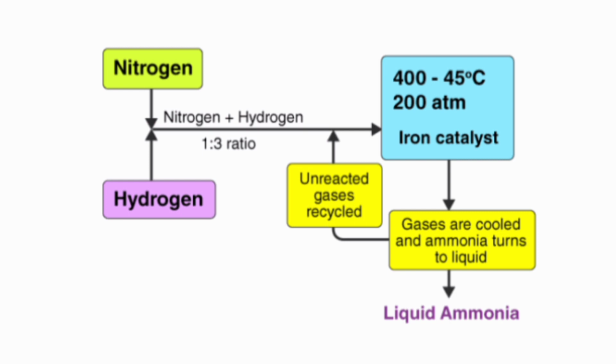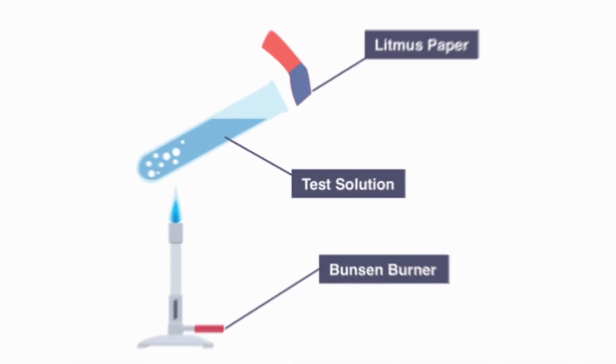34 degrees Celsius. And the unconverted nitrogen and hydrogen gases, about 70% of the initial gases, are recycled to avoid wastage. The boiling point of ammonia is minus 33 degrees Celsius, of nitrogen is minus 196 degrees Celsius, and of hydrogen is minus 253 degrees Celsius.